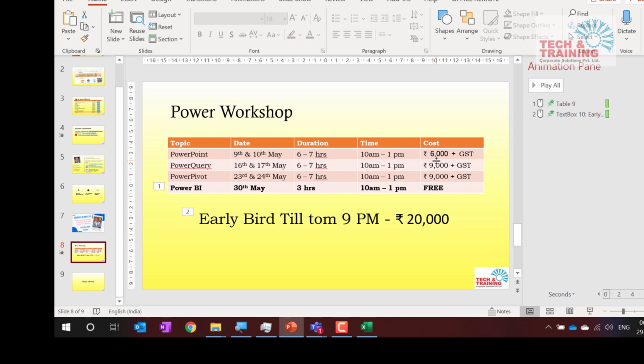Friends, now I'm going to take up the questions. When to use Power Pivot and when MS Access? Okay, very good question. Let me tell you some differences between MS Access and Power Pivot.